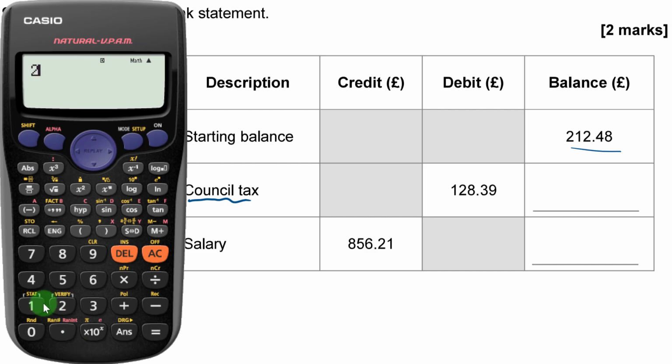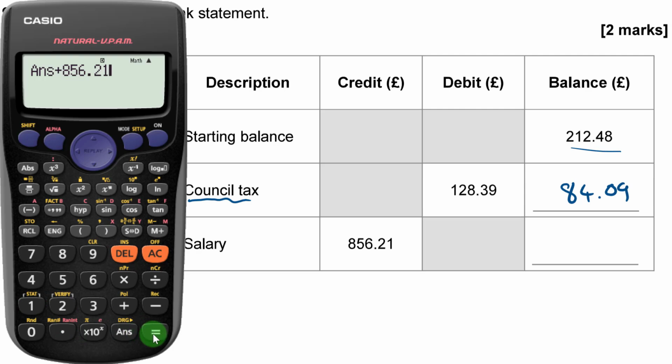So if I type in 212.48 into the calculator and subtract the £128.39, which is going out, that leaves me with £84.09. Okay, next day, this person's salary is paid in, so they're getting paid £856.21. That's a credit, which is money coming into the account, so I need to add that on.